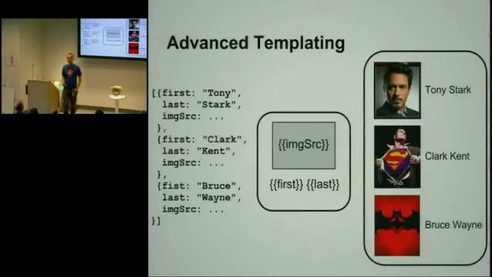And the cool thing is that when you push a new object to the array, the templating engine will figure out, oh, the model changed. We now have 4 superheroes instead of 3. And it knows what the template looks like. It will just stamp out a new copy of the template and will just update the view for us. And the same is true if we update any of the existing superheroes in an array.